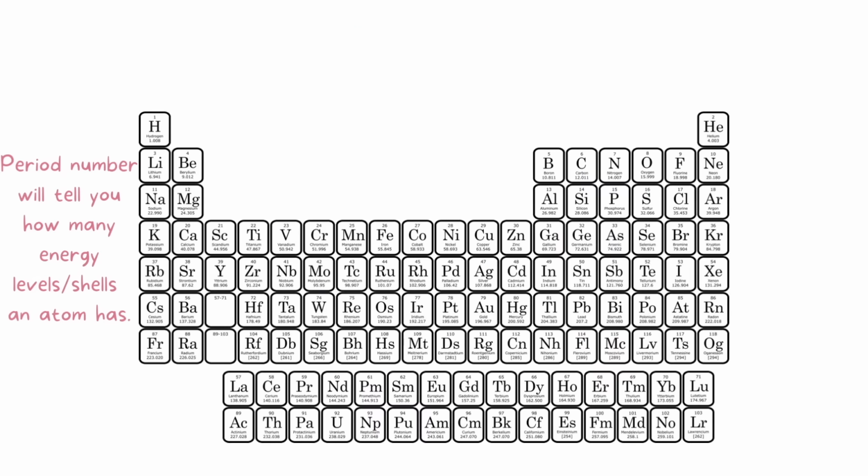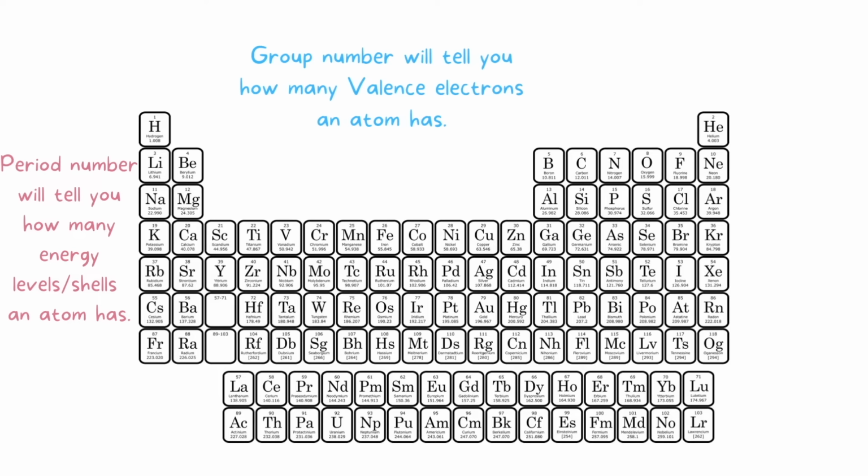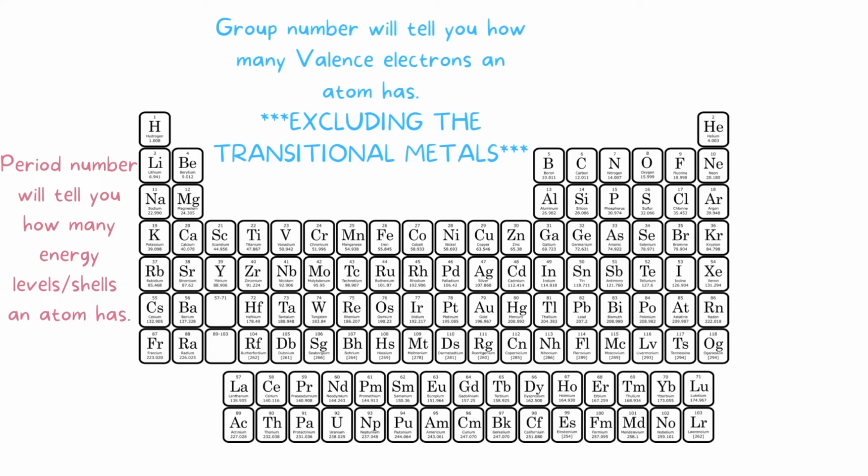So if we look at the periodic table, we have 2 important parts here. First, we have the period number, which is going to tell you how many energy levels or shells an atom has. Then we have the groups, which is going to tell you how many valence electrons an atom is going to have. And unfortunately, this is excluding the transitional metals. The transitional metals are just not as predictable.